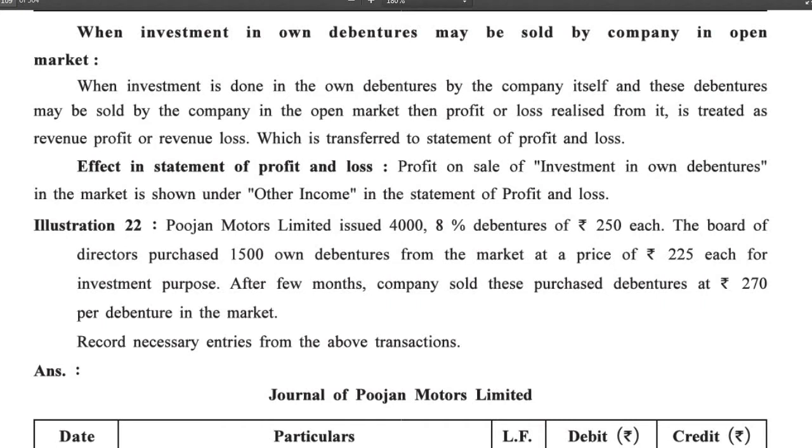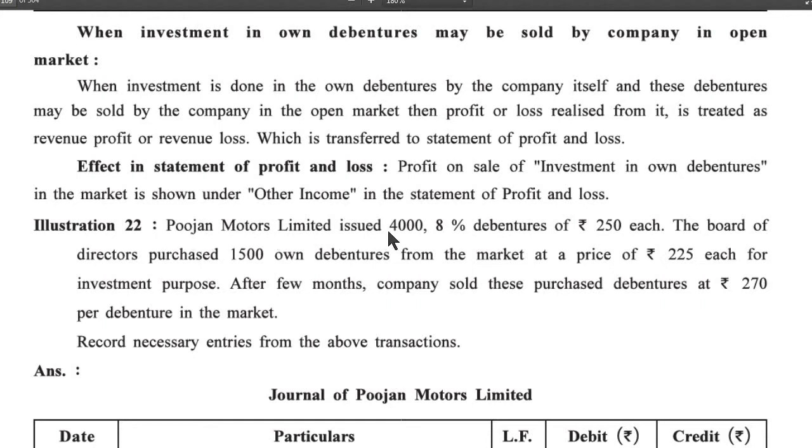First situation, when investment in own debenture may be sold by company in open market. When investment is done in the own debentures by the company itself and these debentures may be sold by the company in the open market, then profit or loss realized from it is treated as a revenue profit or revenue loss, which is transferred to statement of profit and loss. Effect in statement of profit and loss: profit on sale of investment in own debentures in the market is shown under other income in the statement of profit and loss.